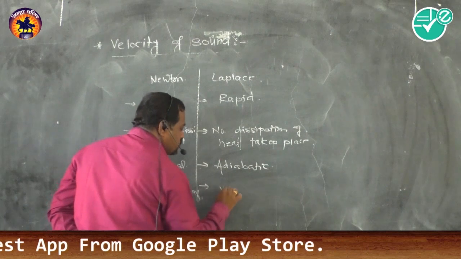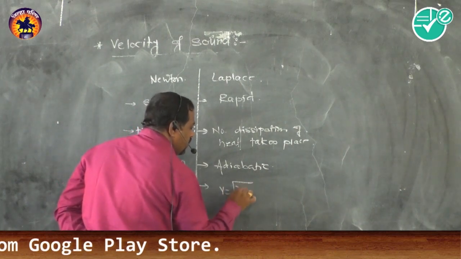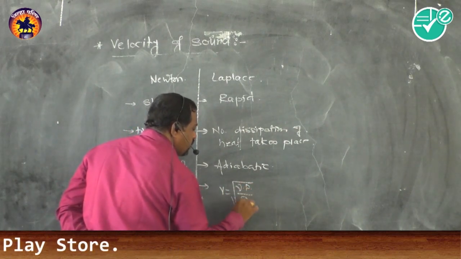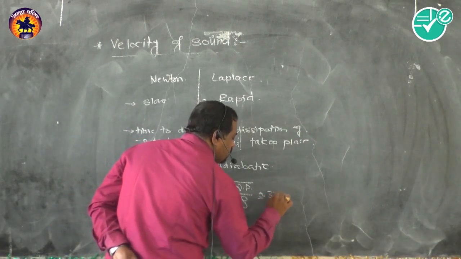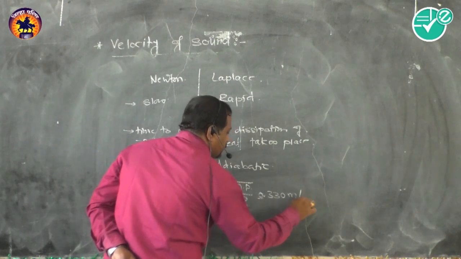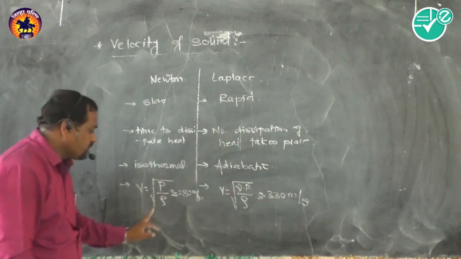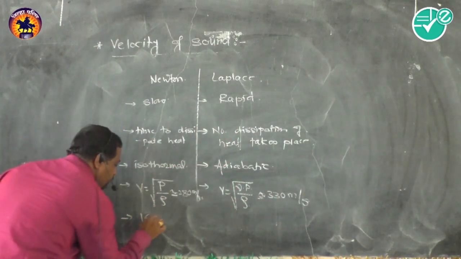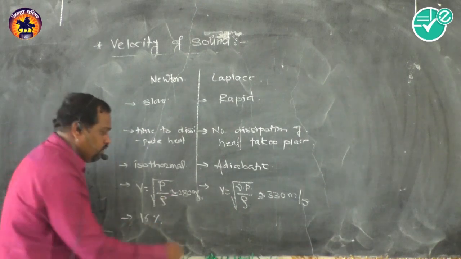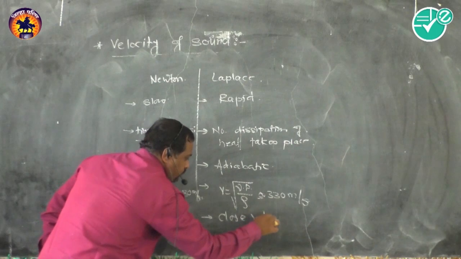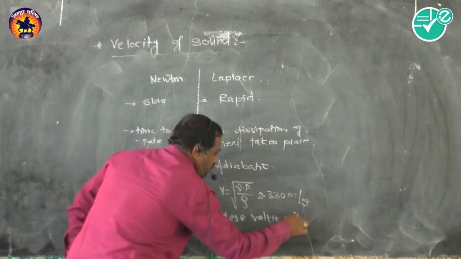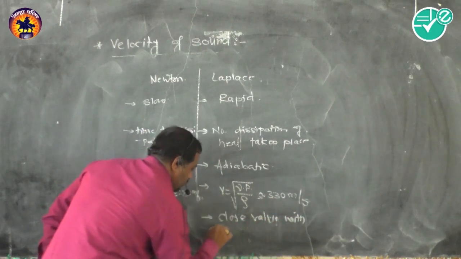Laplace corrected the formula with the help of gamma into P divided by rho, and the obtained value is approximately 330 meters per second, a close value to the experimental value.